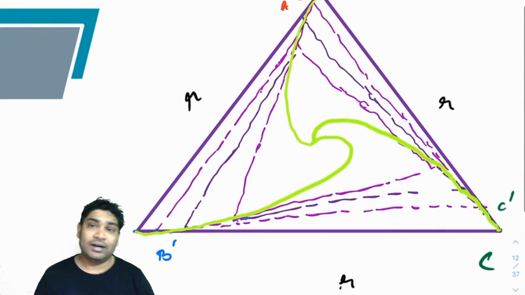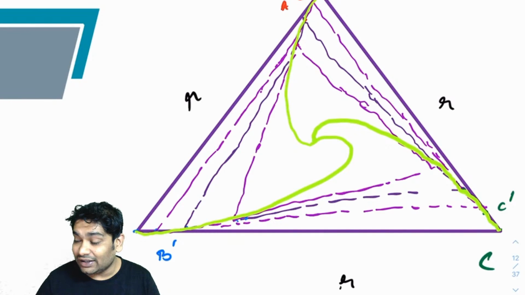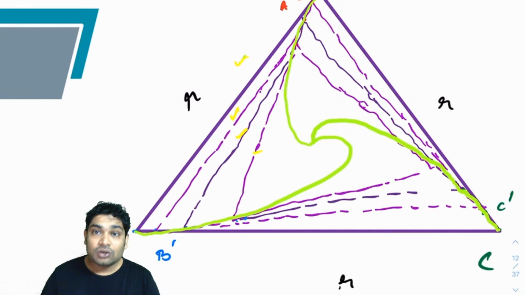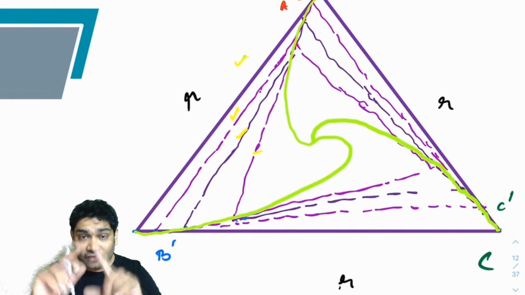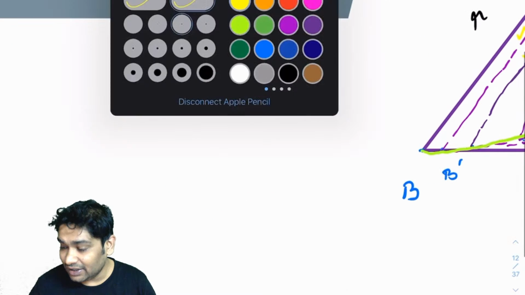At any point, it doesn't matter on which triangle they are, whether on this triangle, or this triangle, or this triangle, they might be on the edges of any of these triangles. What will the motion look like?